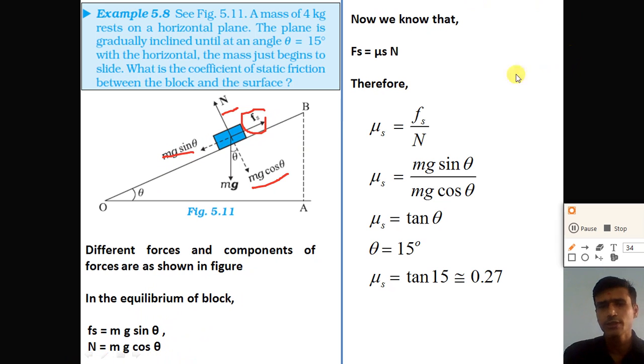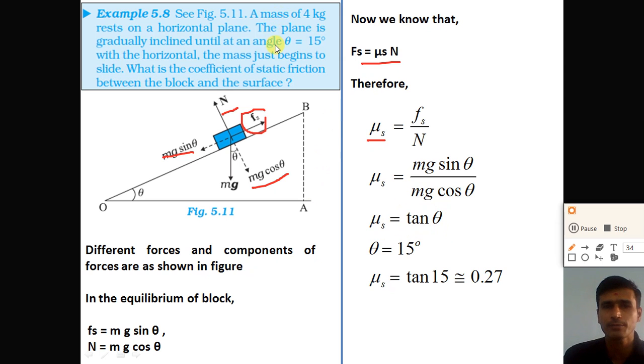Now dear student, we know that for the coefficient of static friction, the static friction Fs is equal to mu s into N. So the coefficient of static friction mu s is equal to Fs by N. From the above two equations, Fs is equal to mg sin theta and N is equal to mg cos theta. Putting in this formula, we get mu s is equal to mg sin theta divided by mg cos theta. Here mg cancels out, we get mu s is equal to tan theta.